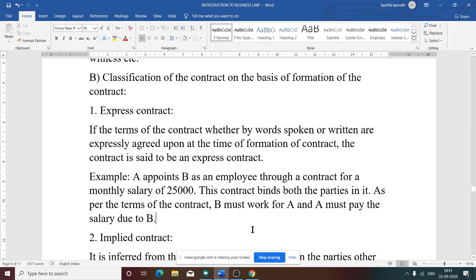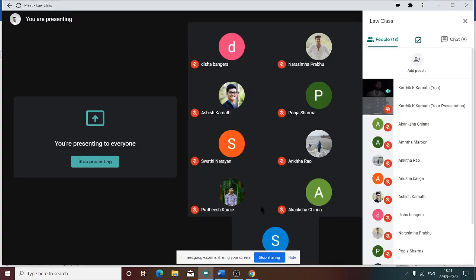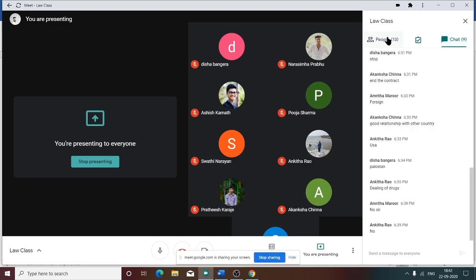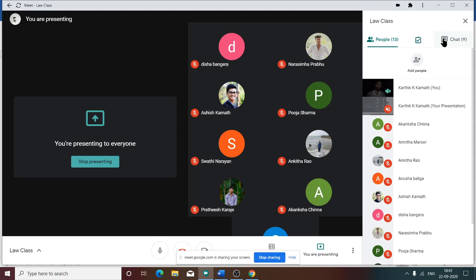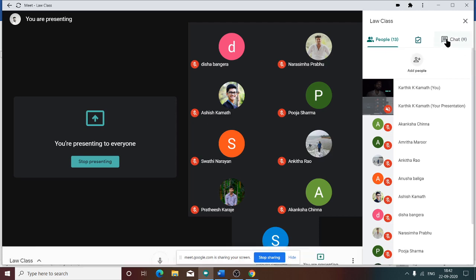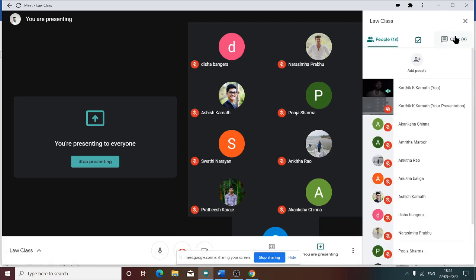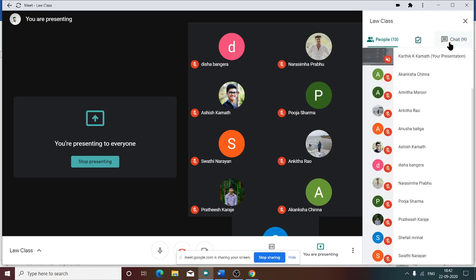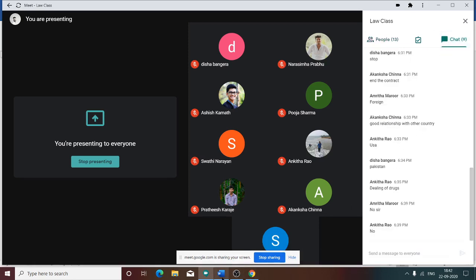Can you tell me any example for express contract? So now I am an employer. I will sign an agreement with my employee to work for 1 month for a sum of 50,000. In that case, the employee agrees with the terms and conditions specified by the offerer. In that case, what happens? It is an express contract because it is a written agreement.